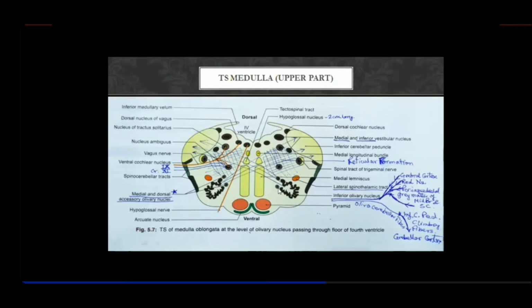So that was about the olivocerebellar tract, through the inferior cerebellar peduncle, and these are called climbing fibers. They reach the opposite cerebellar cortex. Okay, so that was about the sections, and you've got to know about both external and internal features of the midbrain.